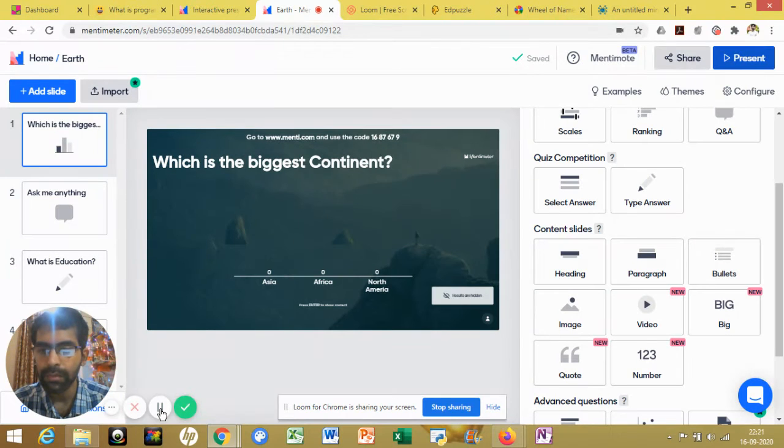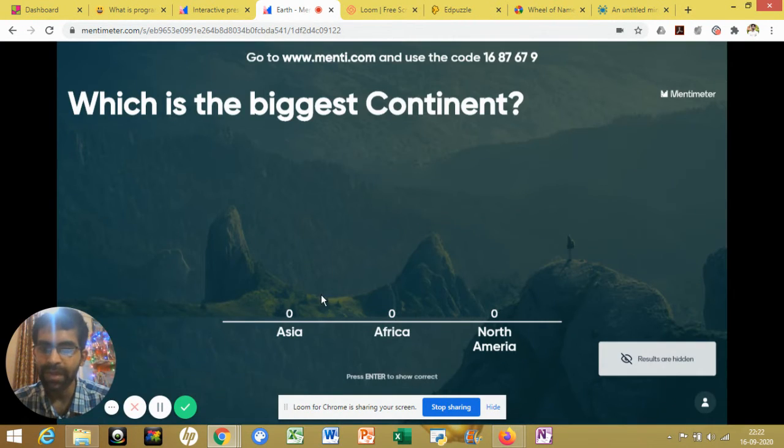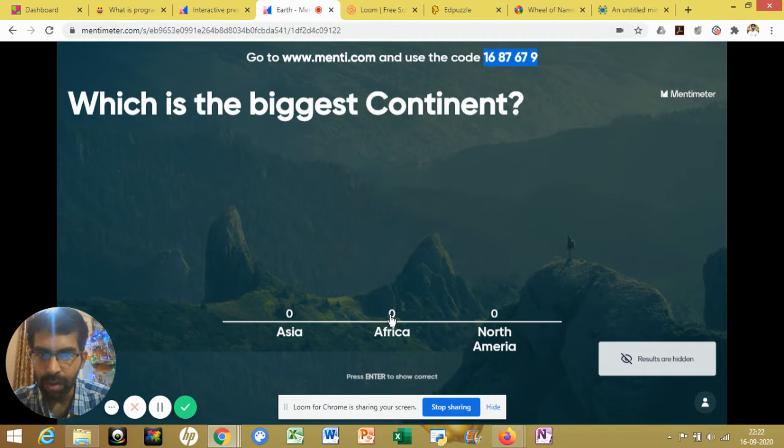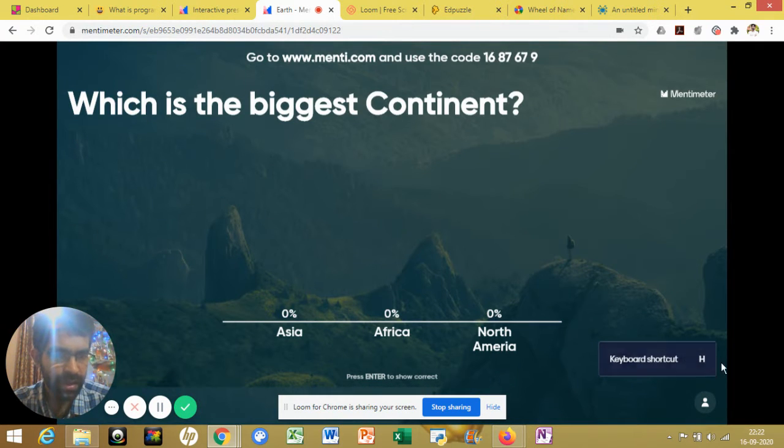So I can present this screen to you. This is the code which will be used by the students when they log in from menti.com. Apart from that, the biggest component is that whatever the student is typing here, the results are hidden. If I click on Asia, Africa, or North America, it will tell you what percentage you have got. This is a keyboard shortcut.